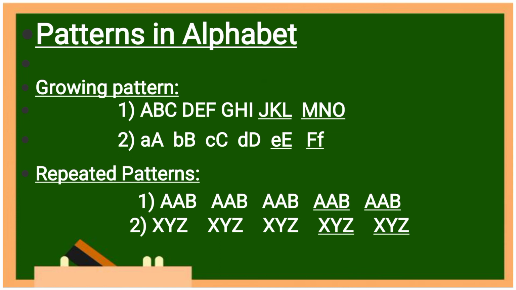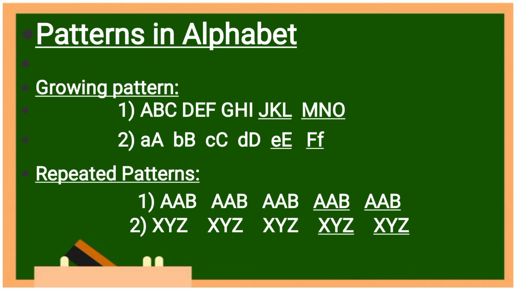Okay. Now see. Small a, capital A. Small b, capital B. Small c, capital C. Small d, capital D, like that. Small e, capital E. And small here. See, here one mistake was there. Here again what will come? Small f and capital F.